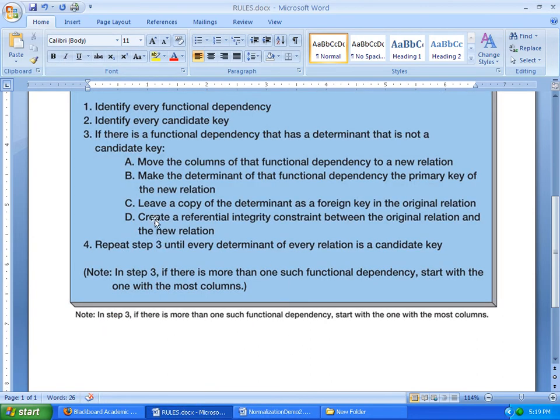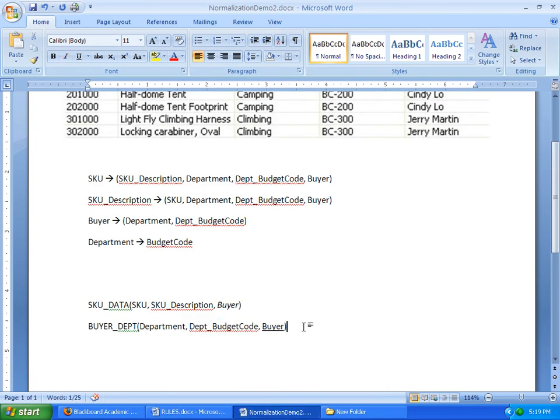And it is a foreign key, so I'm going to italicize. Okay, almost there. Create a referential integrity constraint between the original relation and the new relation. So as I said, always start with the foreign key. The foreign key in this case is in the SKU data table. So we'll say SKU data.buyer must exist in buyer department.buyer.